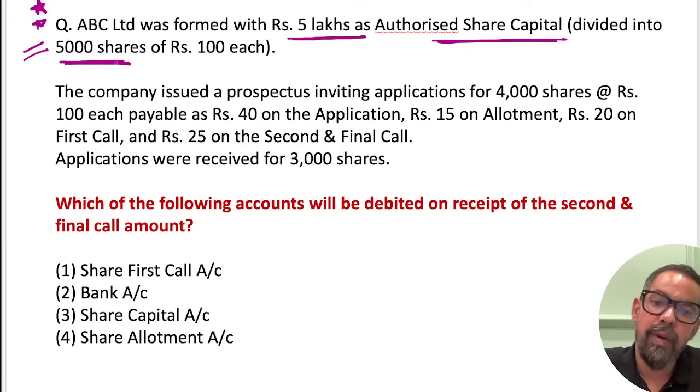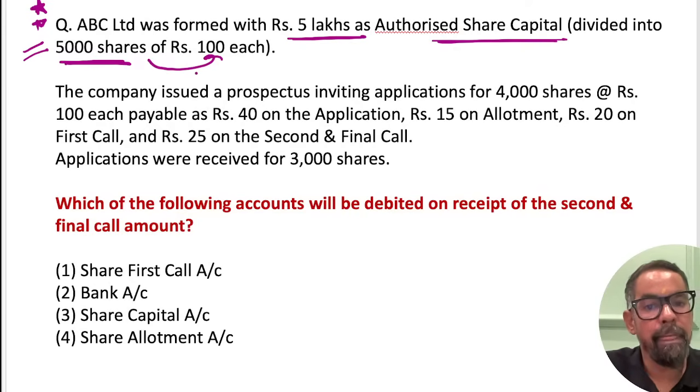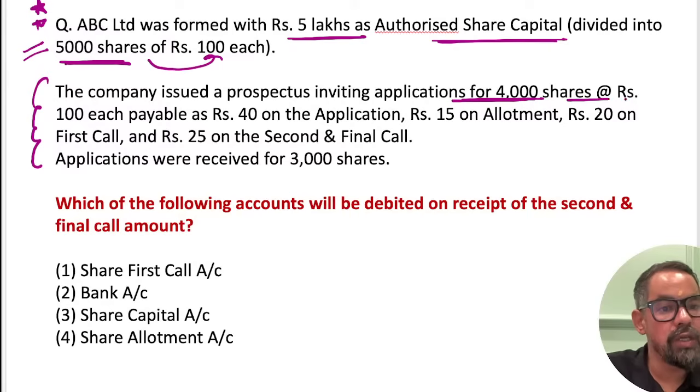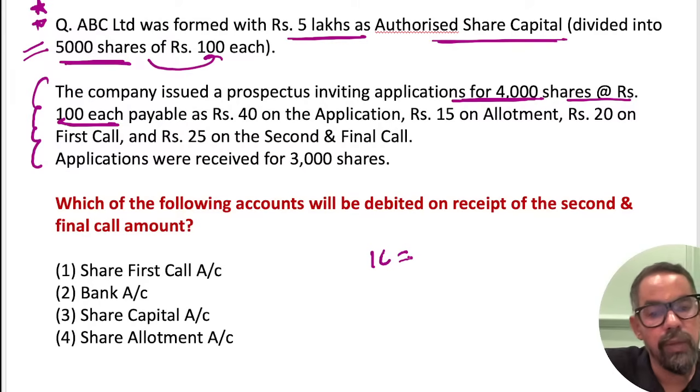Where they have issued 5,000 shares at 100 rupees per share. Now see what is happening in this journey, please try to understand. The company issues a prospectus inviting applications for 4,000 shares at 100 rupees. Now, if I ask you what is the issued capital of this company, what will be your answer? What is the issued capital of this particular company?